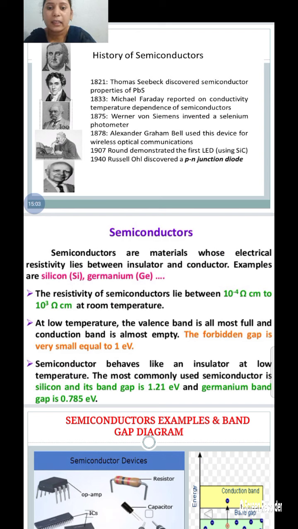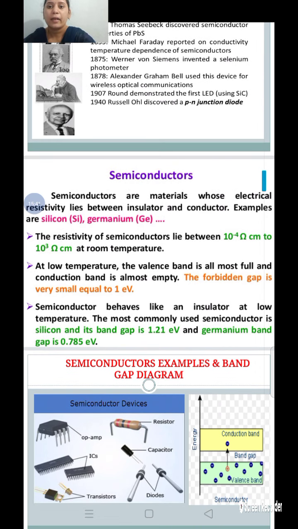At low temperature the valency band is almost filled and the conduction band is almost empty. In a semiconductor, the forbidden energy gap between the valency band and the conduction band is small, about 1 electron volt. Semiconductors behave like insulators at very low temperature.